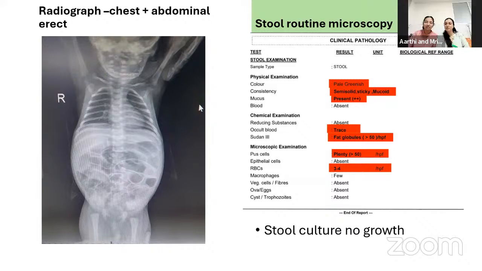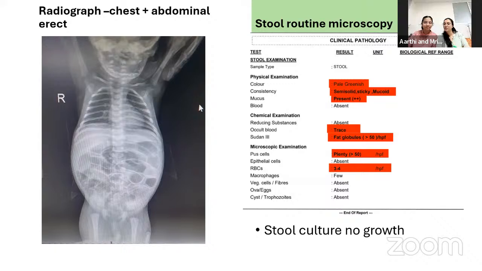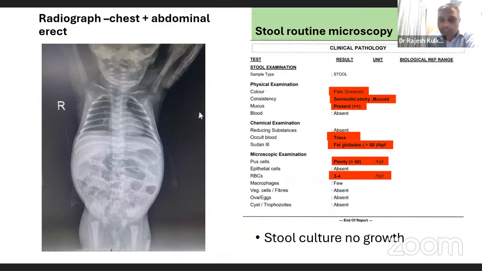So steatorrhea is present, sir. Fat is present. Okay, correct. So there is steatorrhea. What else is there? Trace amounts of occult blood with 3 to 4 RBCs. Very good. So a lot of pus cells, few RBCs are there, and you would think that this is some kind of enterocolitis-like situation which is happening here, isn't it?